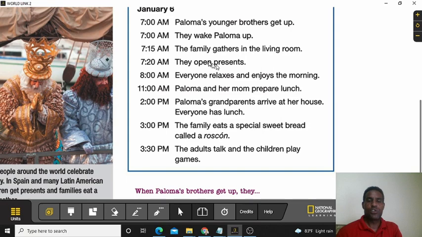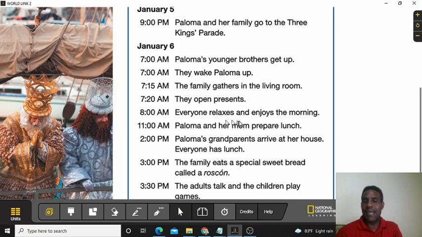And right there. On January 5th, at 9 p.m., Paloma and her family go to the Three Kings parade. Paloma's younger brother gets up. They wake Paloma up. The family gathers in the living room. They open presents. Everyone relaxes and enjoys the morning.